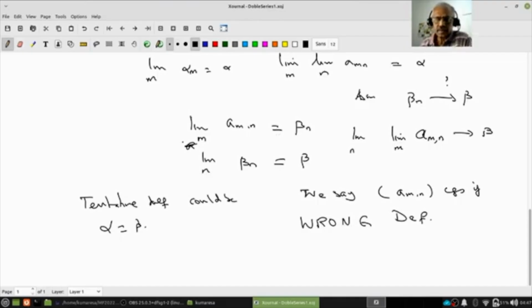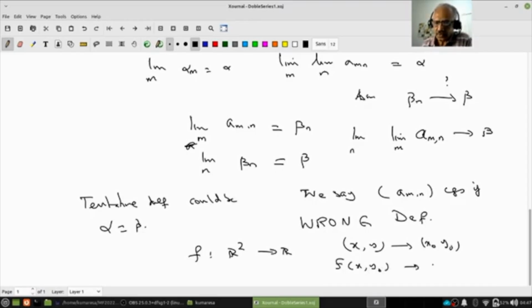Okay, so let us look at this. You're defining continuity of a function from R2 to R. You may say, suppose (x, y) goes to, let us say, (x naught, y naught), then I will simply say f of x, y converges to f of x naught, y naught, and similarly this limit exists. Are you following me?